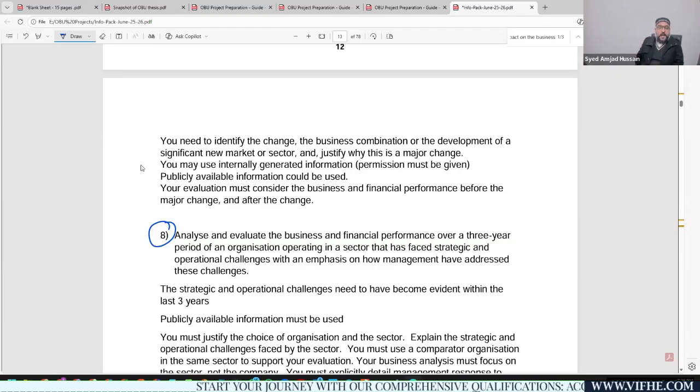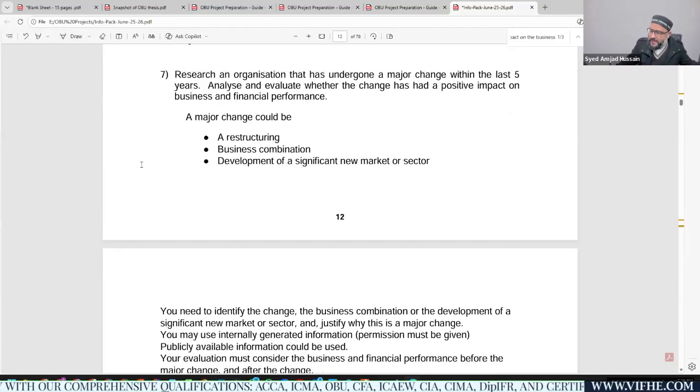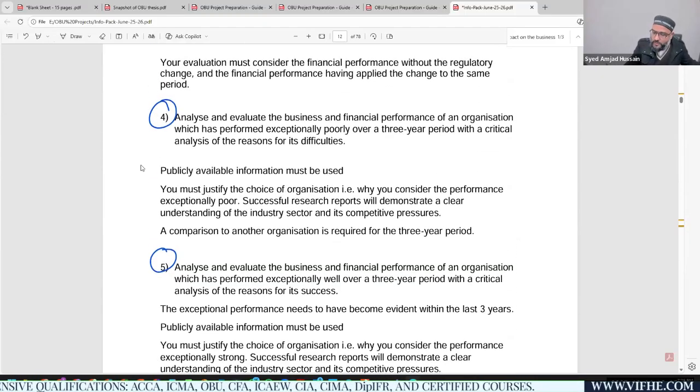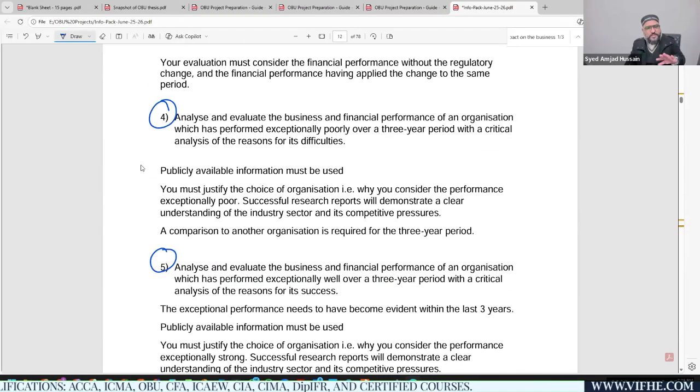All of these topics are concerned with ratio analysis, right? The easiest way out for the student. I'll be looking into these topic areas later on, but just coming back to topic number 4, what is topic number 4? Actually, all of these topic areas are very much aligned, with just slight differences. I will be looking into those differences.